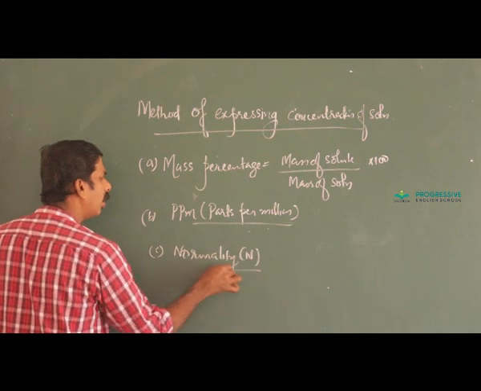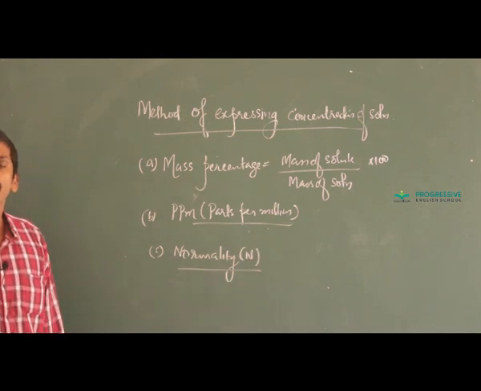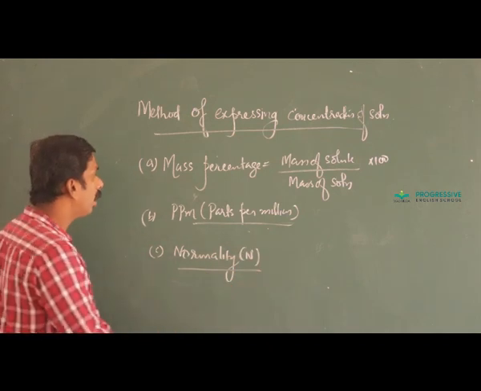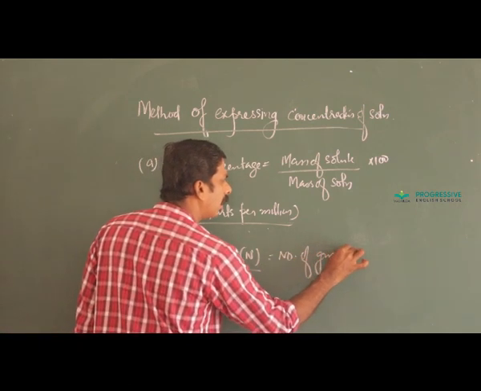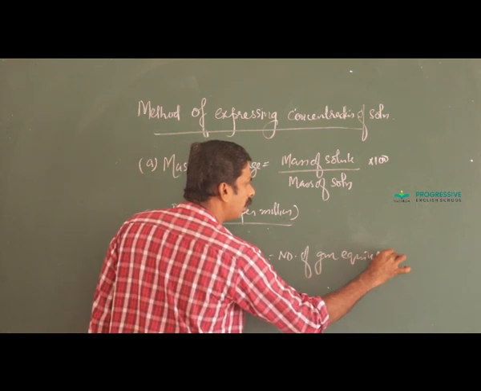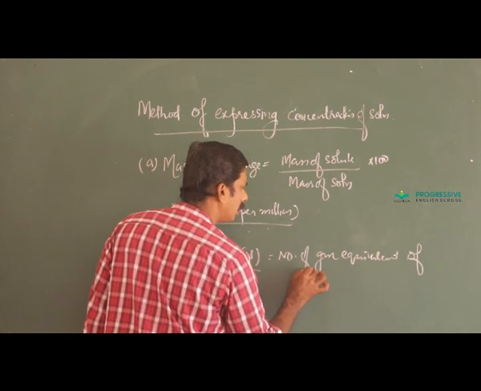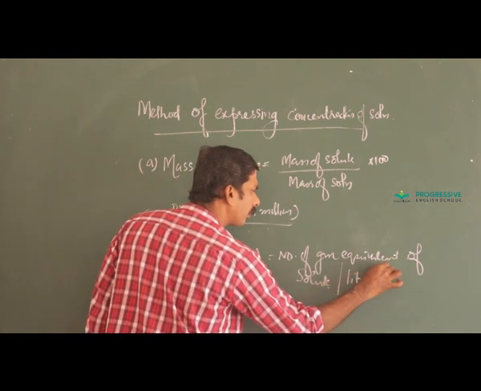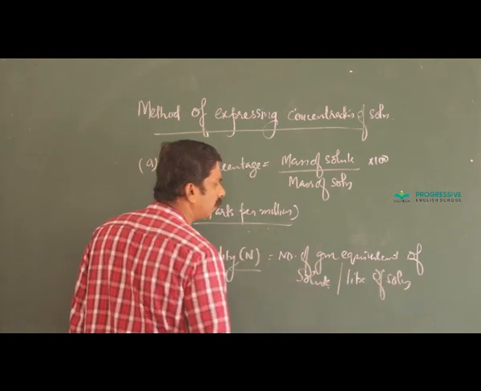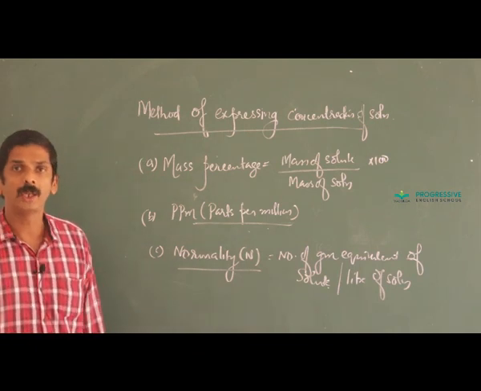And next is normality. Normality means number of gram equivalents of solute dissolved per liter of solution. That is normality.